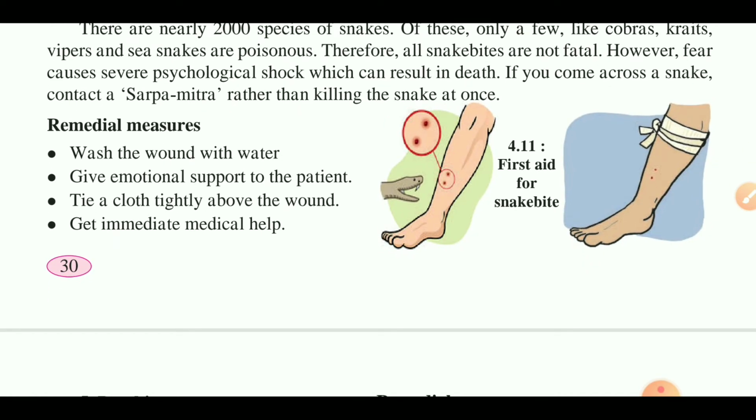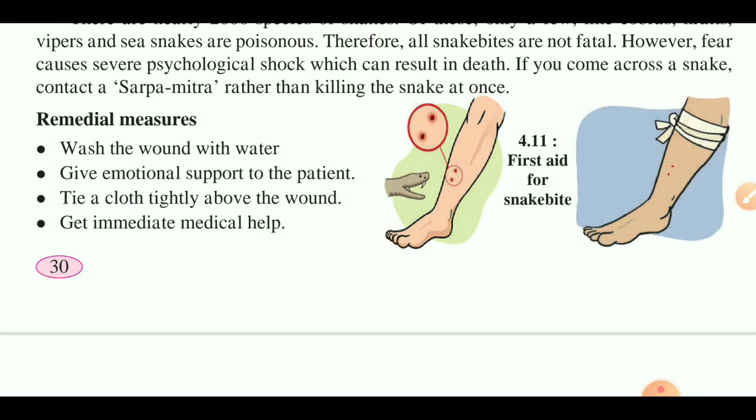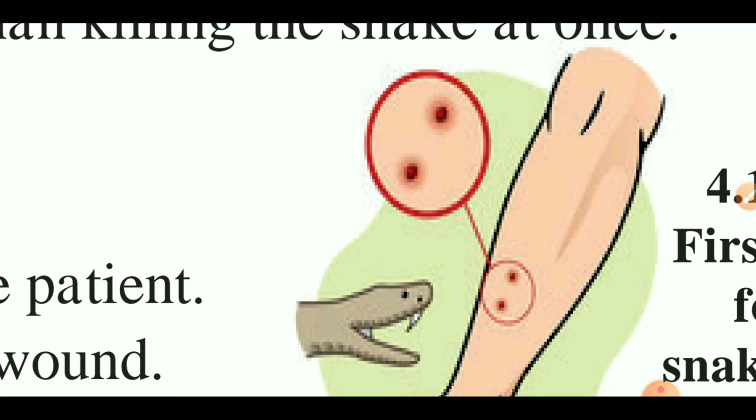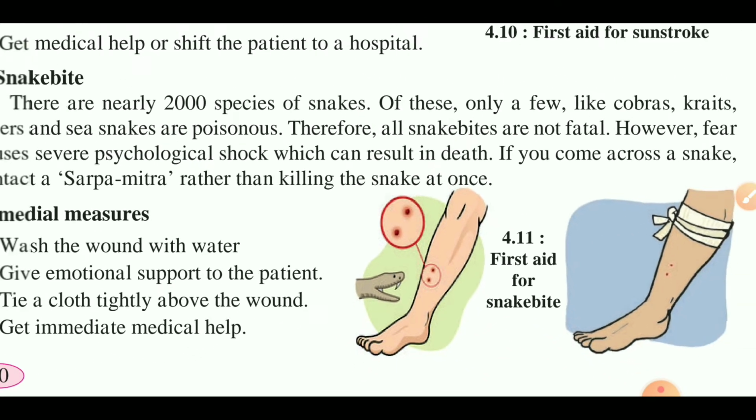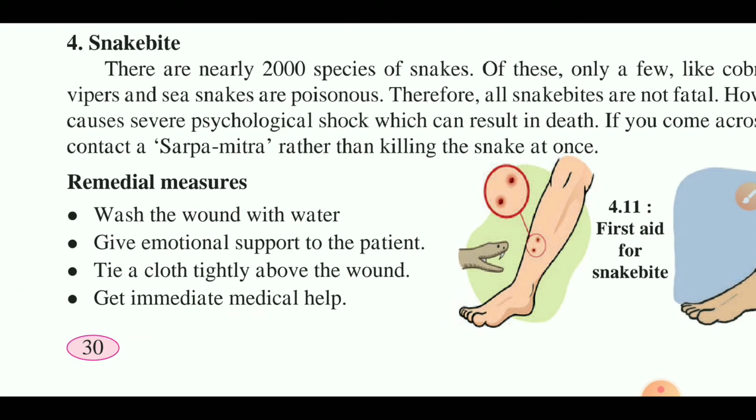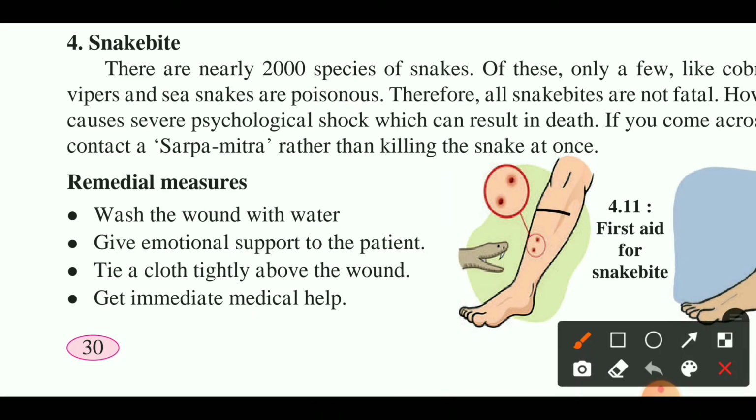What can you do if there is a snake bite? You can see here a snake bite like that. Two points are there. These are the snake bite. Wash the wound with water. Then give emotional support to the patient. Emotional support is most important in any remedy.